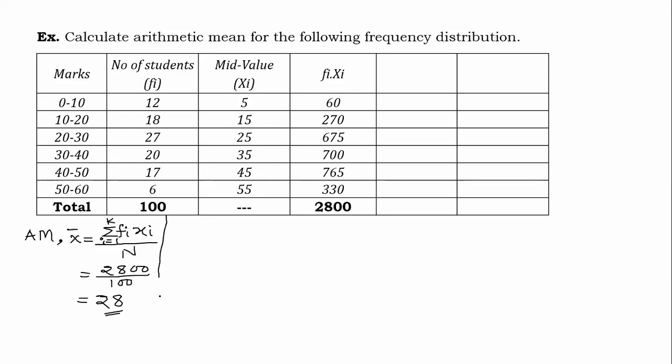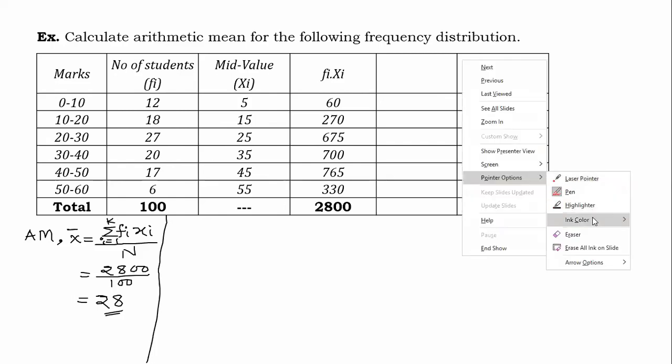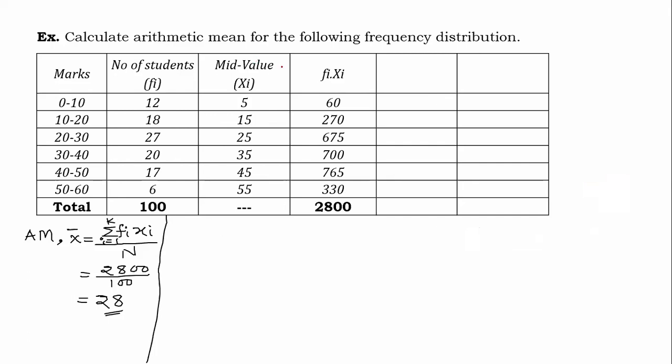We can do this in a very simple way, and for that there is the concept of change of origin and scale. So here I am going to explain that. I am introducing another variable yi in terms of xi. See, xi are 5, 15, 25, 35, these are 6 values.